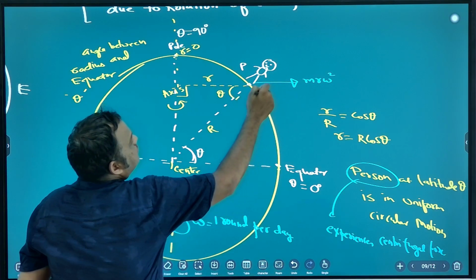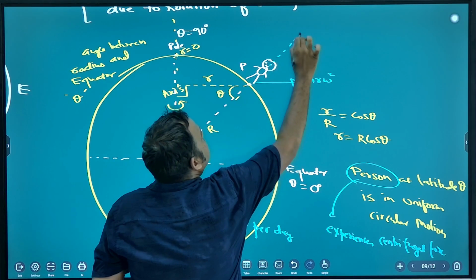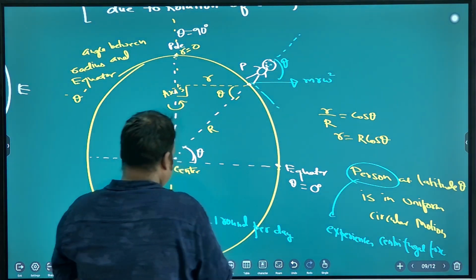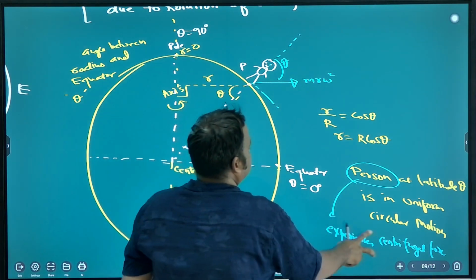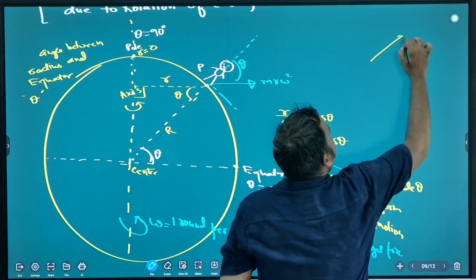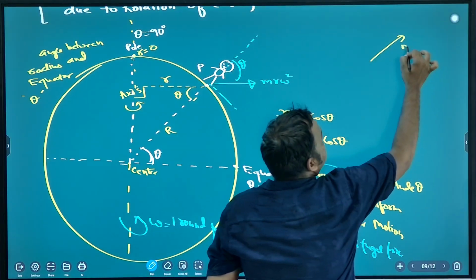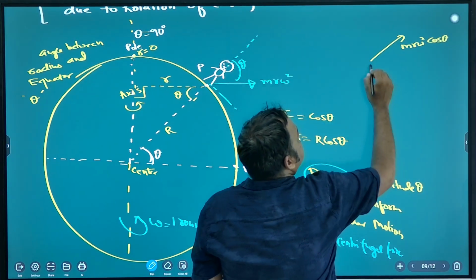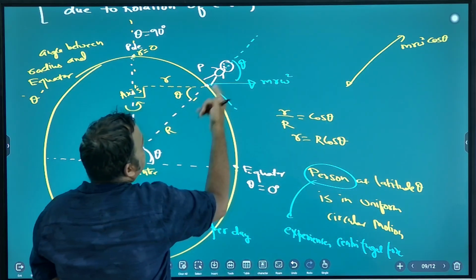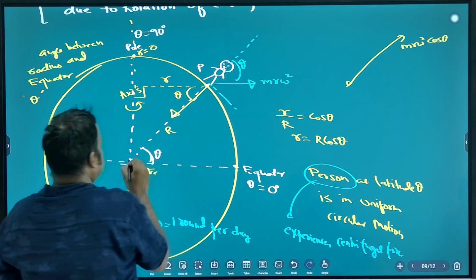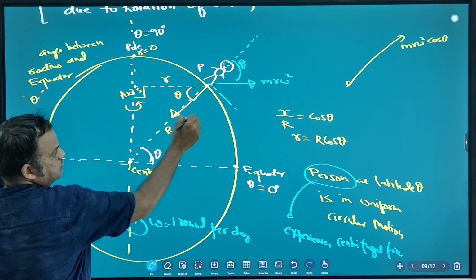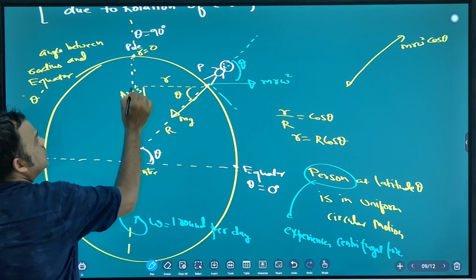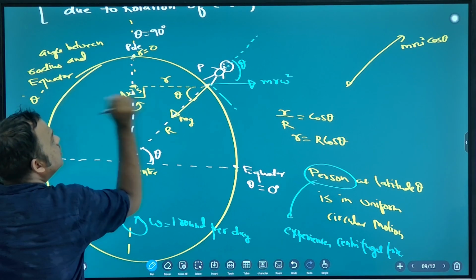So you take the component of this here. This is theta. What is the component? m r omega square cos theta. And towards the center, what is the force? This is not the center of Earth; this is the center of circle.